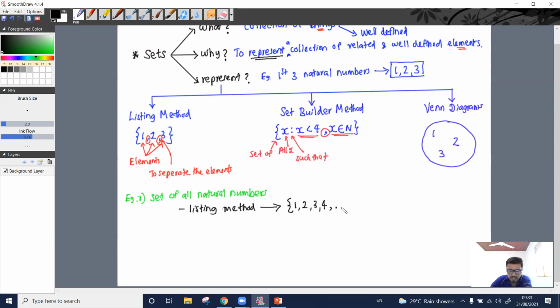Using 3 dots. So this implies what? These 3 dots imply that this will continue forever.